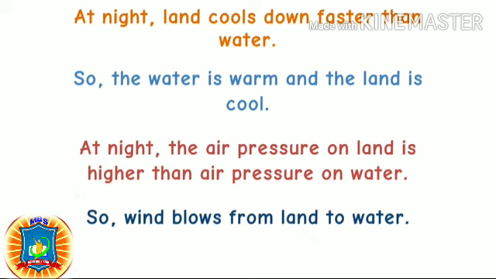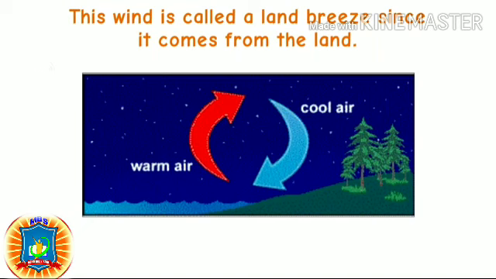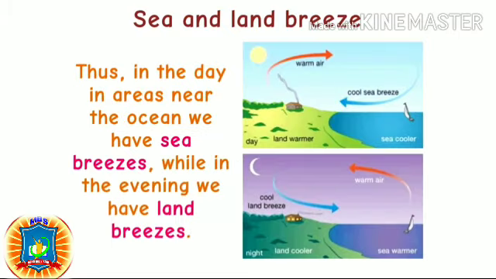So, wind blows from land to water. This wind is called a land breeze since it comes from the land. Thus, in the day, in areas near the ocean, we have sea breezes, while in the evening, we have land breezes.